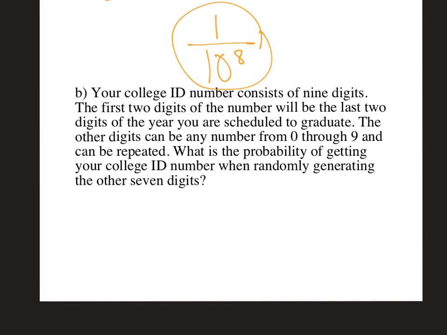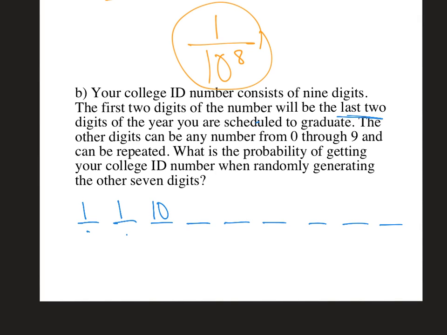And then your college ID consists of 9 digits. The first 2 digits of the number will be the last 2 digits of the year you are scheduled to graduate. The other digits can be any numbers from 0 through 9. Okay, so again, we've got 9 digits, 1, 2, 3, 4, 5, 6, 7, 8, 9. We've got 9 blanks to fill. The first 2 blanks, you only have one option for each of those 2 blanks because it's the last 2 digits of the year you're scheduled to graduate. So if you're scheduled to graduate in 2020, it would be a 2 and a 0, and you only have those numbers.